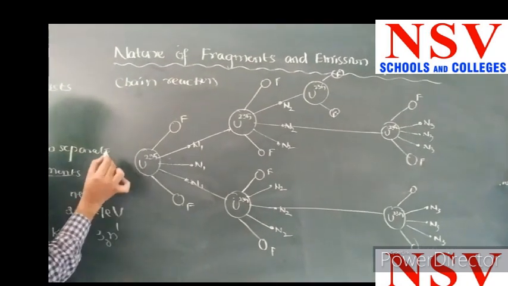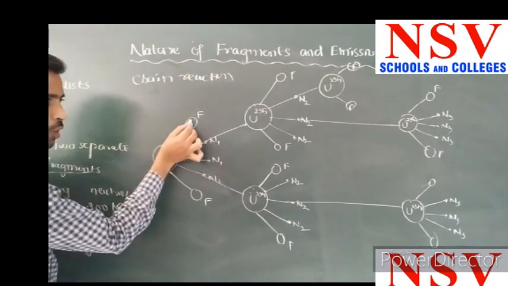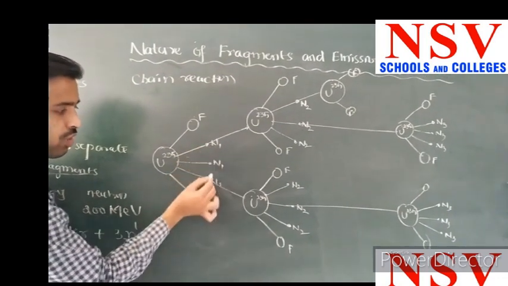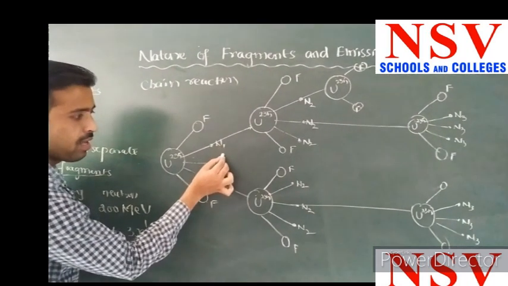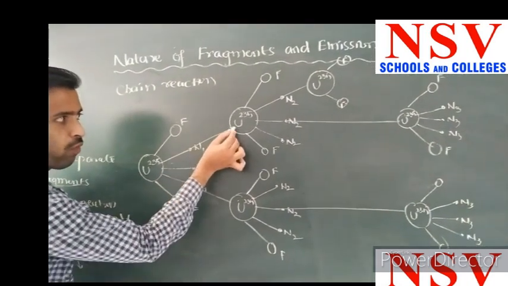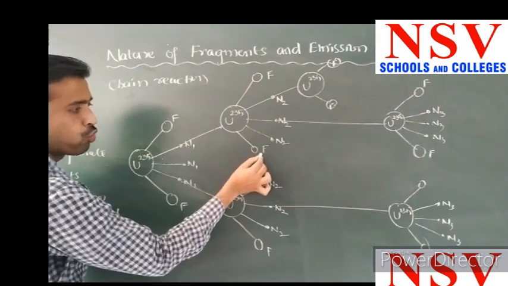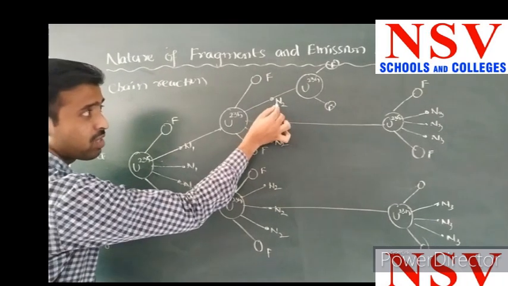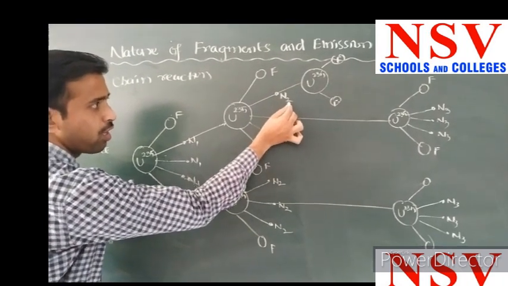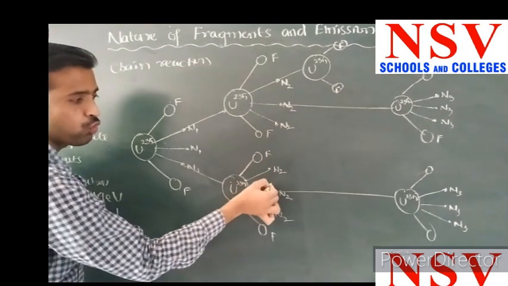First of all, we have to learn that when a neutron collides with uranium 235, it will split into 2 fragments. I want to represent this first reaction here as N1. In this case, a neutron collides with one more uranium 235. It will separate into 2 more fragments, and the emission of neutrons I want to represent here as N2, and for the other side also N2.